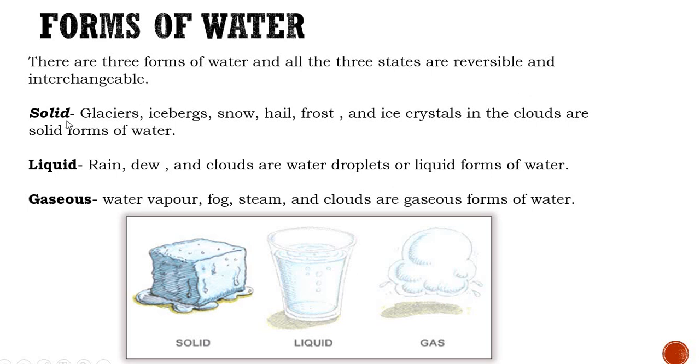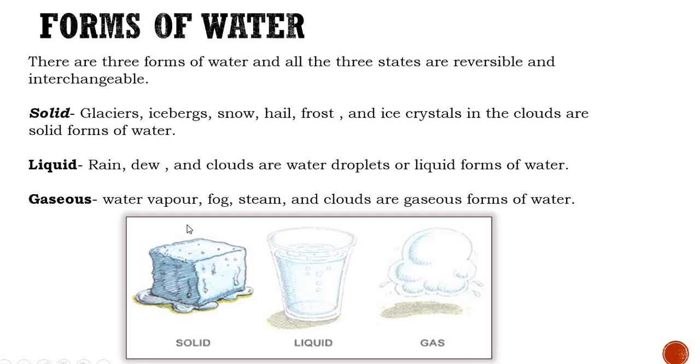Now coming to the solid, in which form will you see water in the solid state? You will see it in the form of glaciers, icebergs, snow, hail, frost, and ice crystals in the clouds. In liquid form, the water you are drinking is in the form of liquid, and in the form of rain, dew, clouds are water droplets or liquid forms of water.